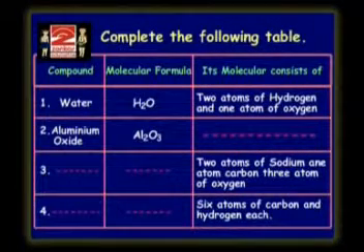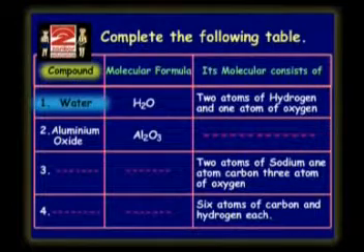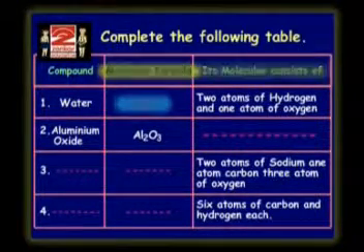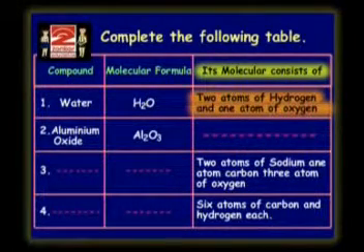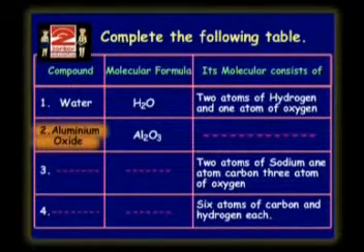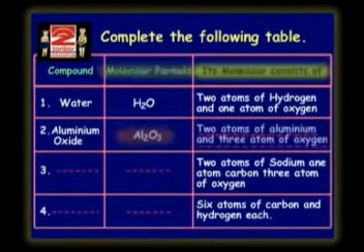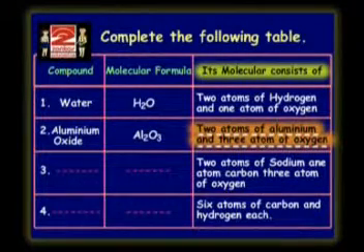Now complete the following table. Here, the compound is water. The molecular formula is H2O. So, its molecule consists of 2 atoms of hydrogen and 1 atom of oxygen. Now the another example, aluminium oxide, molecular formula Al2O3. So, its molecule consists of 2 atoms of aluminium and 3 atoms of oxygen.